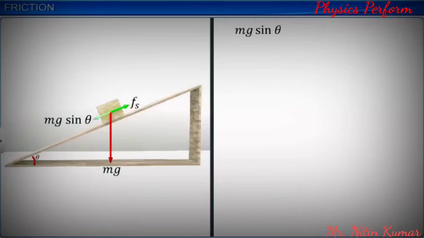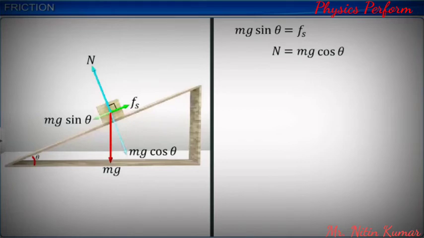Thus, mg sin theta is equal to Fs. The normal reaction on the block acts perpendicular to the surface as shown, and it is equal to mg cos theta. As per the laws of friction, if mu s is the coefficient of static friction, then Fs is the product of mu s and N, which is equal to mu s mg cos theta.